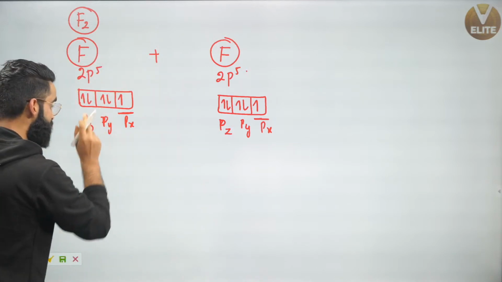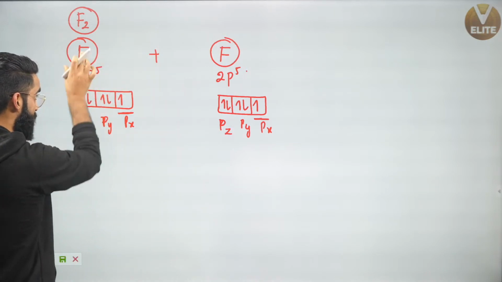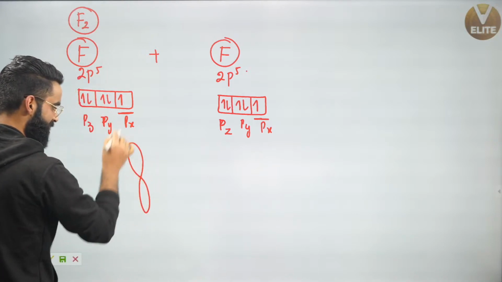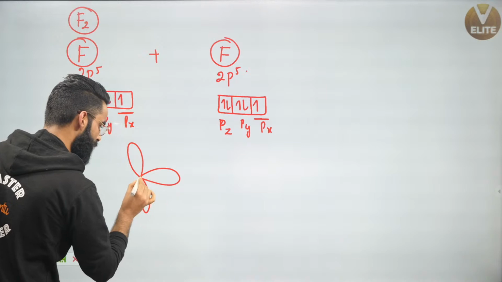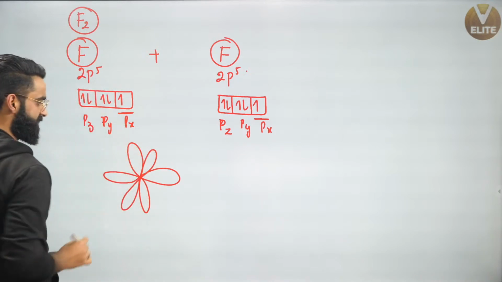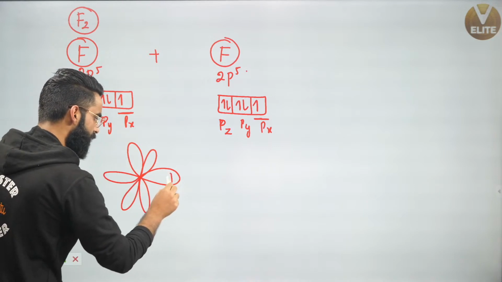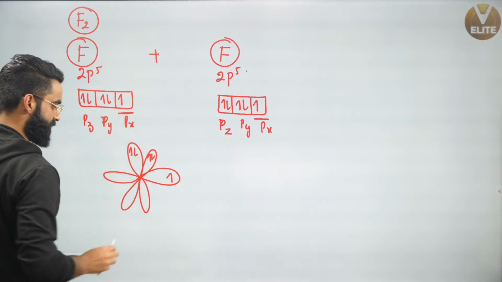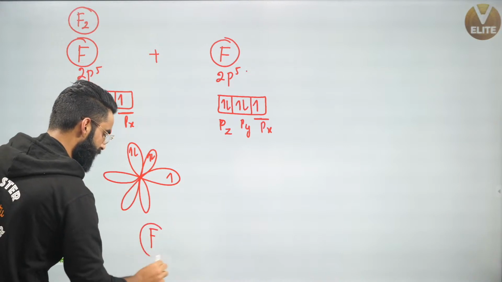So first, let me draw the structure of this. Let me draw the outermost structure of this fluorine right here. This is its p orbital, for example, py. This is one more p orbital, px, for example, and this is one more p, which is pz, right? Px contains 1 electron, py contains 2 electrons, and pz contains 2 electrons, right? This is the outermost structure of your fluorine.